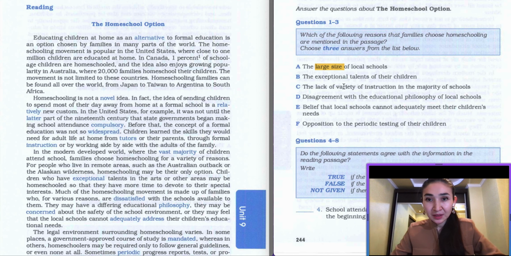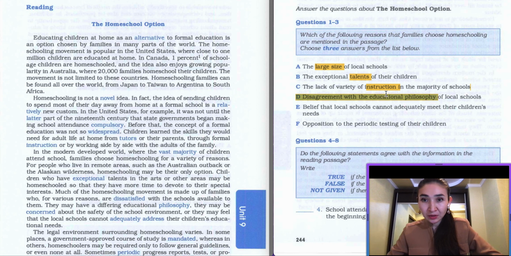Go further. B. The exceptional talents of the early children. So it's going to be talents. Further we have C. The lack of variety of instructions in the majority of schools. This is about instructions. And D. Disagreement with the educational philosophy of local schools.